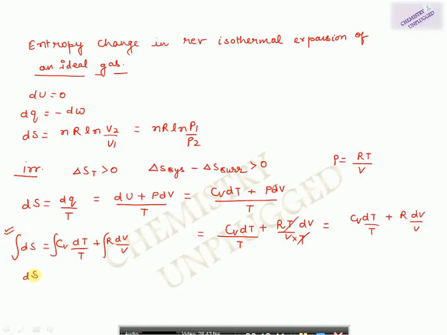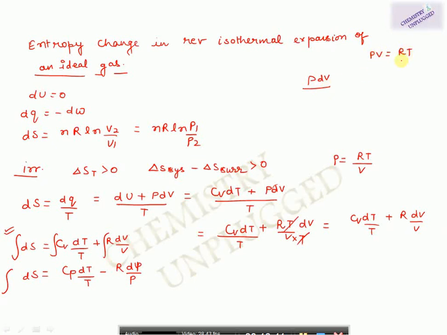Okay, the second type of equation is dS is equal to Cp dT over T minus R dP over P. So the second possibility of equation is this, when you replace the value of P from here and expand it in a different way. How will you get this equation? I can replace the value of PdV.